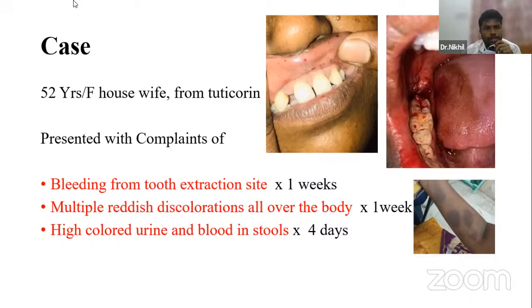So the case is a 52-year-old female, a housewife, hailing from Thoothukudi, presenting with complaints of bleeding from the tooth extraction site for the past 1 week, and multiple reddish discolorations all over the body for the last 1 week, and high-colored urine and blood in stools for the last 4 days.